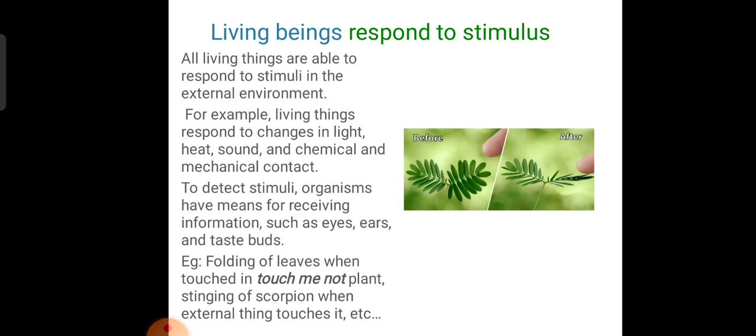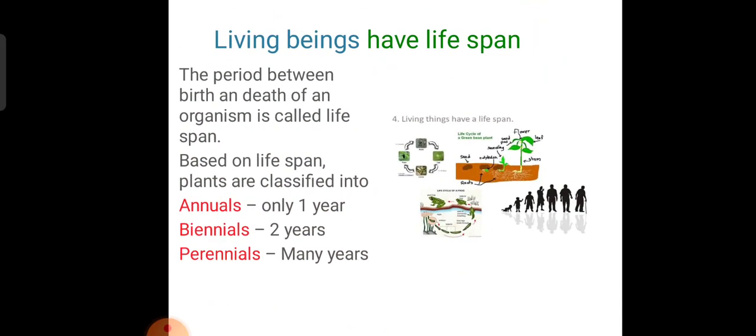To detect stimuli, organisms have means for receiving information such as eyes, ears, and taste buds. Example: folding of leaves when touched in the touch-me-not plant. Have you seen that plant? Scorpion stings when external things touch it. So immediately it responds. We all have sense organs.